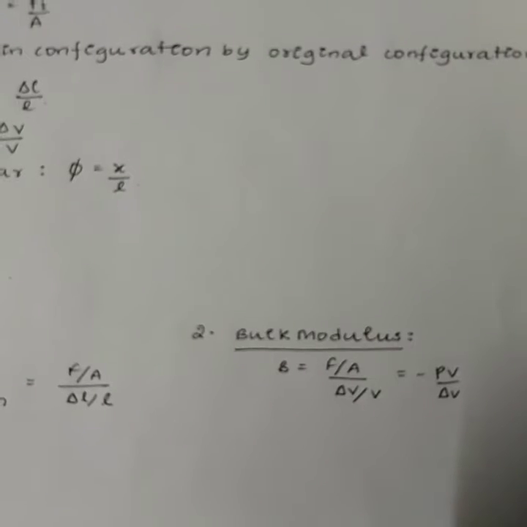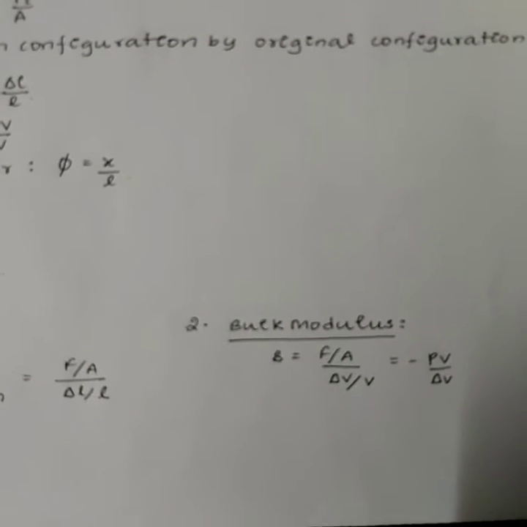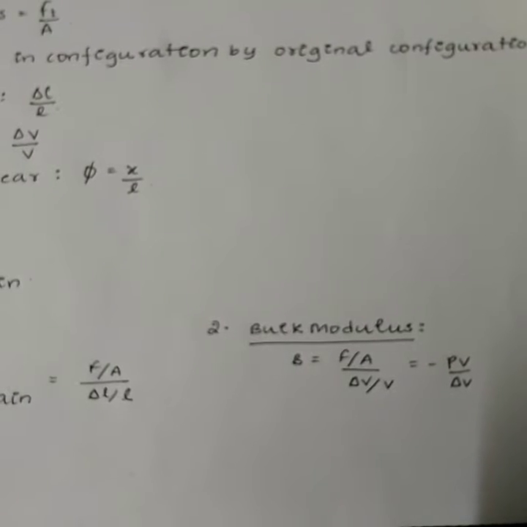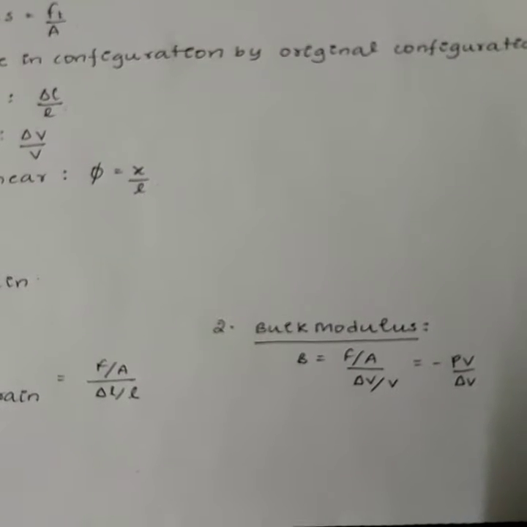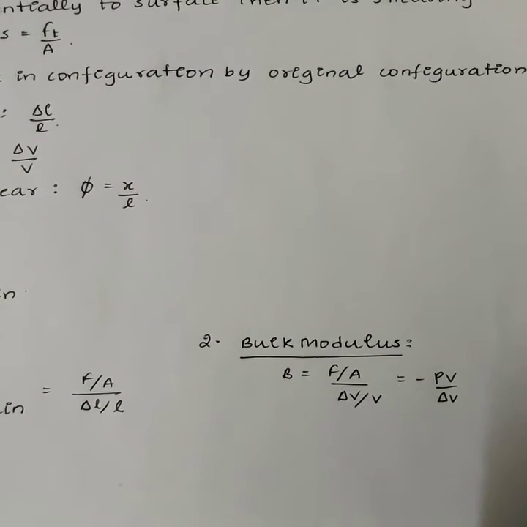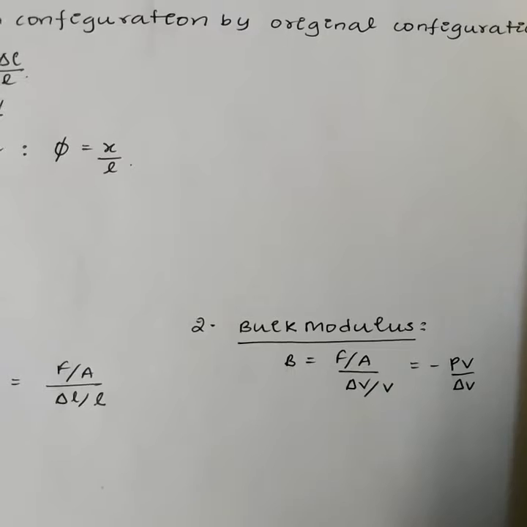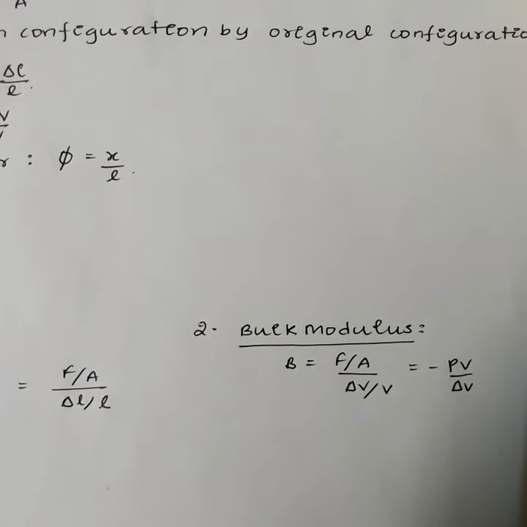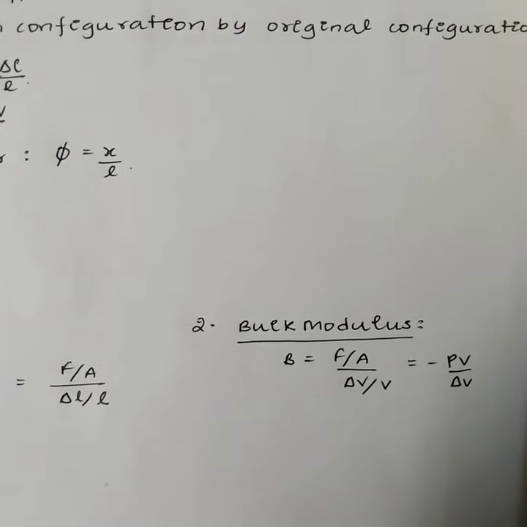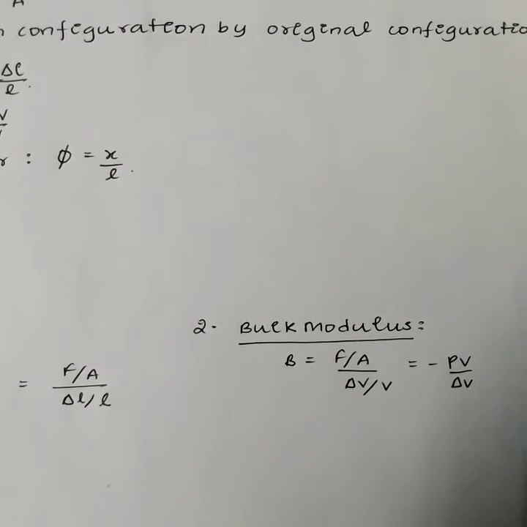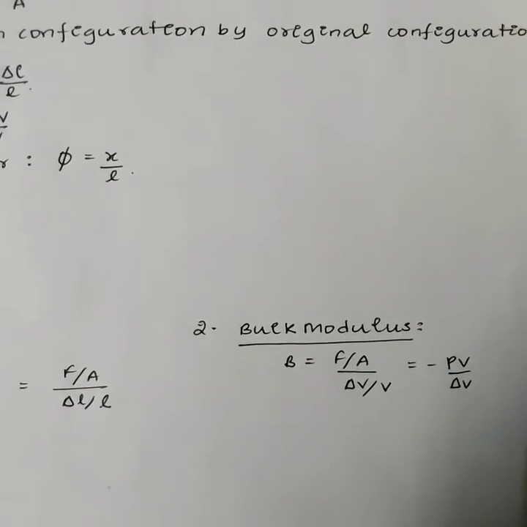Bulk modulus. It is defined as the ratio of normal stress to the volumetric strain, the coefficient of volume elasticity. B is F by A by delta V by V, that is minus PV by delta V, where P is F by A, the pressure or stress. The negative sign signifies that for an increase in pressure, the volume will decrease. The reciprocal of bulk modulus is called compressibility, C.